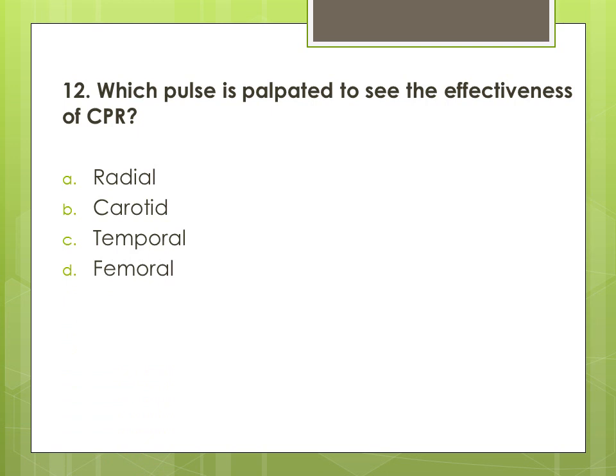12. Which pulse is palpated to see the effectiveness of CPR, that is cardiopulmonary resuscitation? And the options are A. Radial, B. Carotid, C. Temporal, and D. Femoral. And the correct answer is answer B. Carotid pulse is palpated to see the effectiveness of CPR.